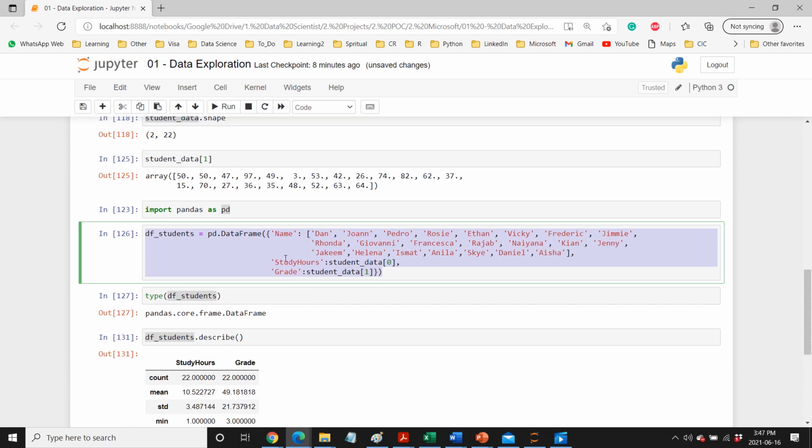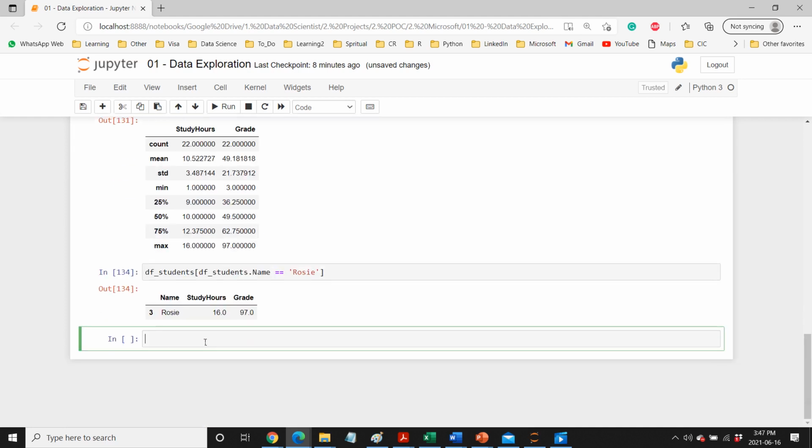The other way is, mostly in industry we get a CSV file, or we are accessing from a database. So in pandas we have different methods. If you want to load data from a CSV file, there is a function called read underscore CSV, and then you can pass your data file.